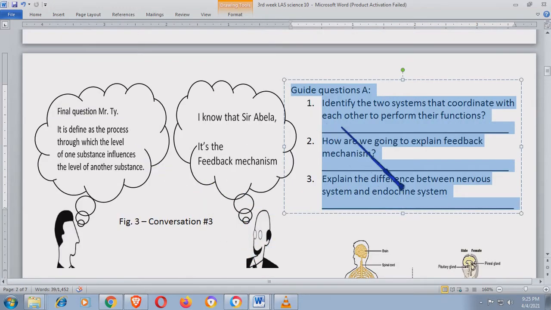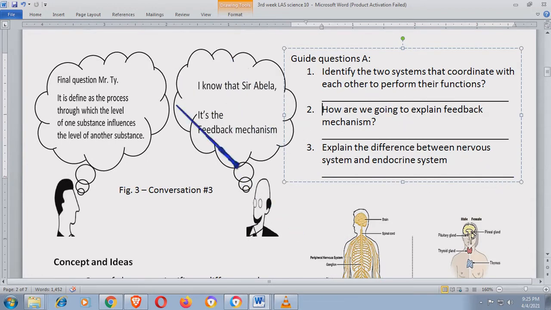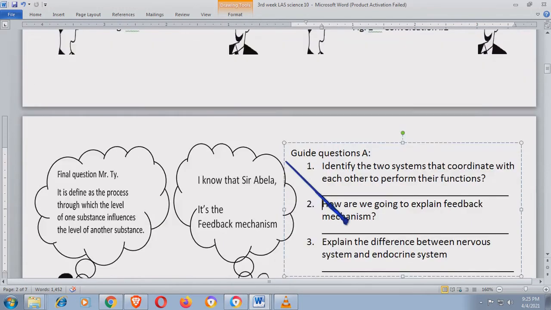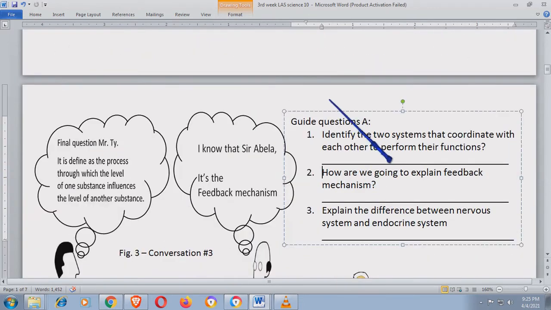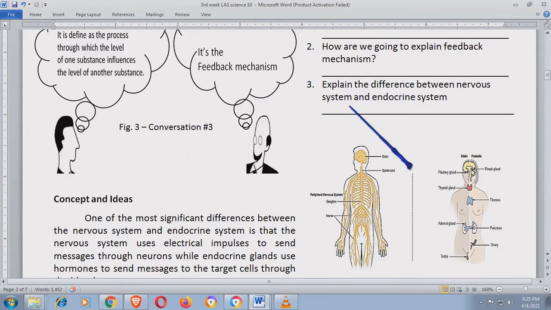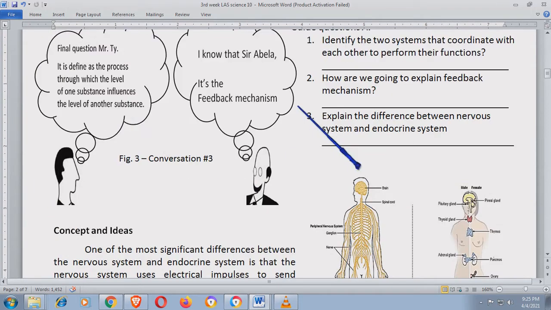So, number 1 question, identify the two systems that coordinate with each other to perform their functions. So, nandun yun sa conversations. How are we going to explain feedback mechanism? Again, nandito yan sa conversation. And number 3, explain the difference between nervous system and endocrine system. So, activity 1 is just a review. Magiging parang review lang siya. Now, let's go to the concept and idea. So, I think hindi kayo magkakaproblema dyan.